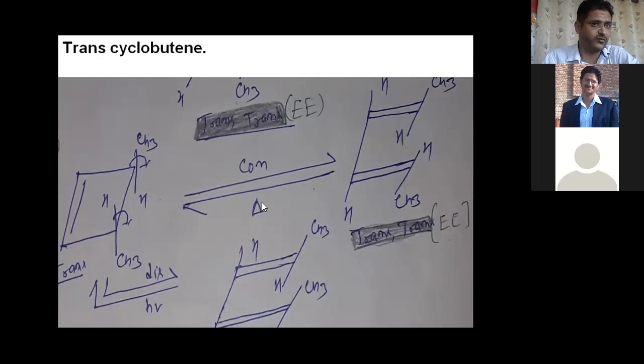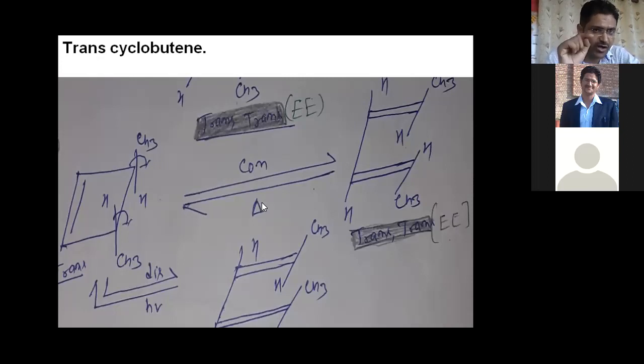These things are connected to one another, right? First, in a 4n system, if we take thermal condition, it means we are talking about HOMO, or the ground state, right?